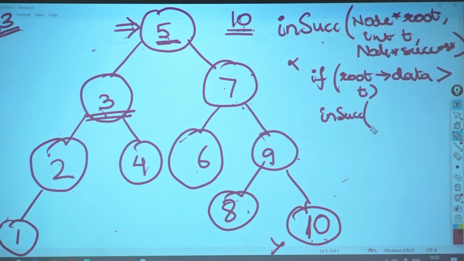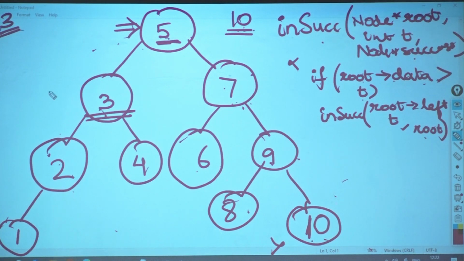So now if this is greater, I will pass what? In successor, I will pass root of left. Will I pass target same as given? Should I pass successor or no? Why pass? Because the current node is greater than my target value. So successor, will I pass it as null or will I pass it as root itself? Root itself. Understood? Okay. This has come if root is greater than data.